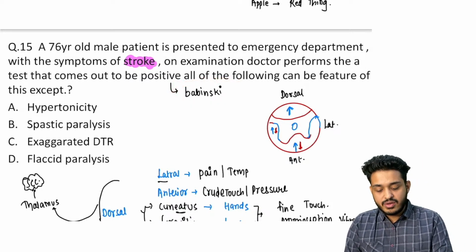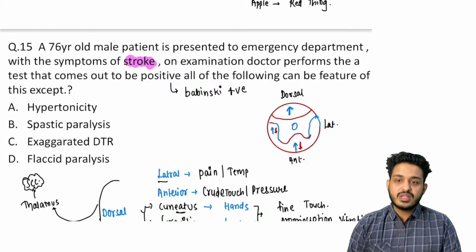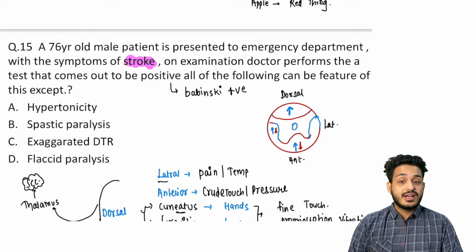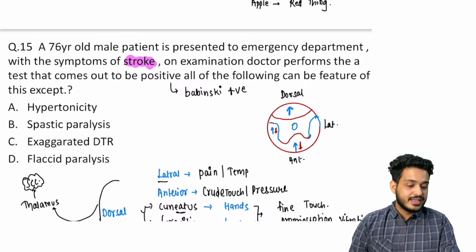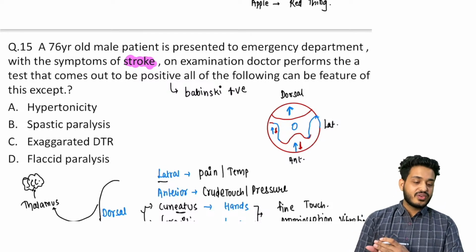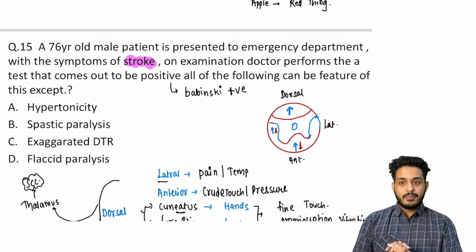You understand what kind of question they want to ask? This particular patient is having Babinski positive. This is your PYQ question, right? This particular patient is having Babinski positive. If Babinski is positive, that means what kind of lesion is this? Is it going to be your upper motor neuron, or is it going to be your lower motor neuron lesion? Yes, very good, this is going to be your upper motor neuron lesion.